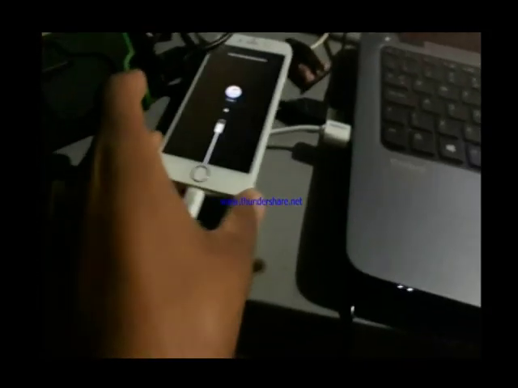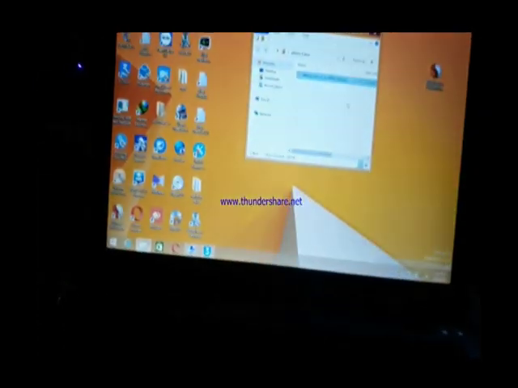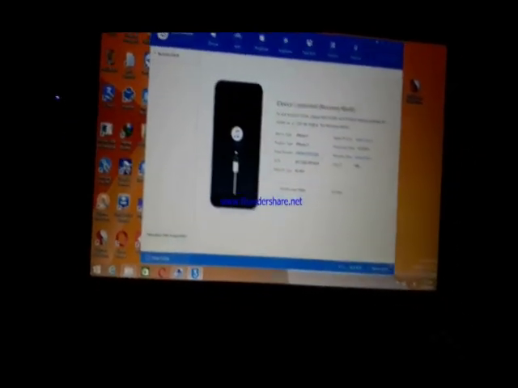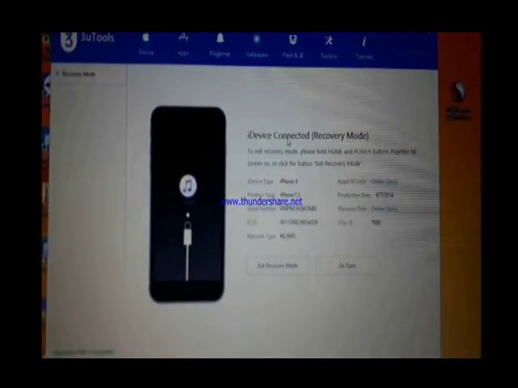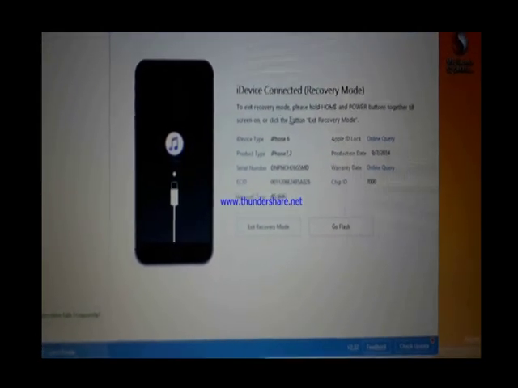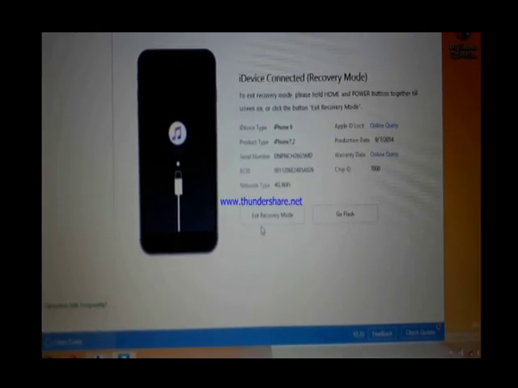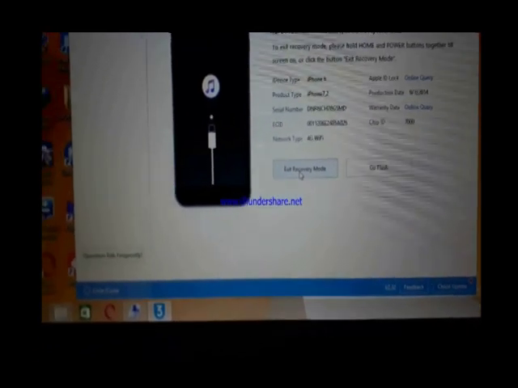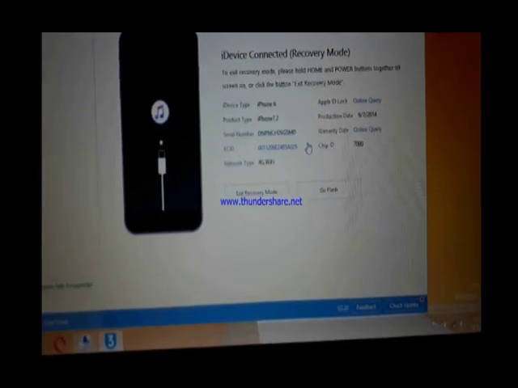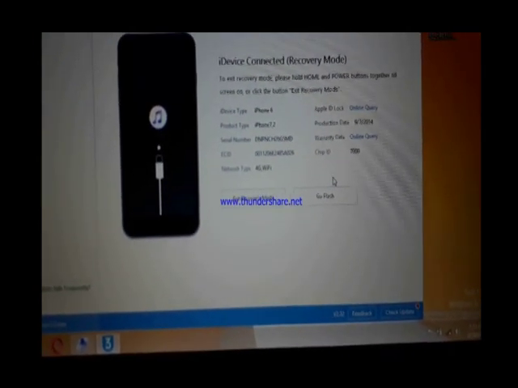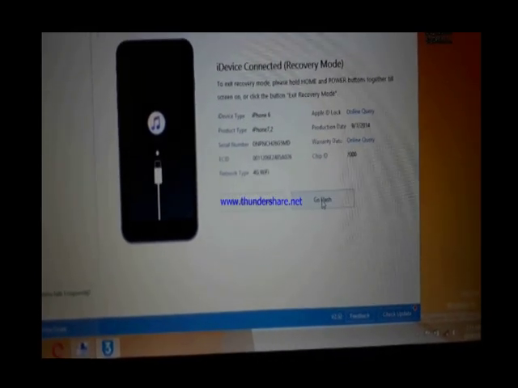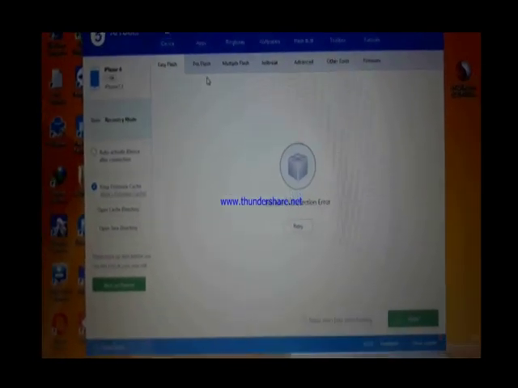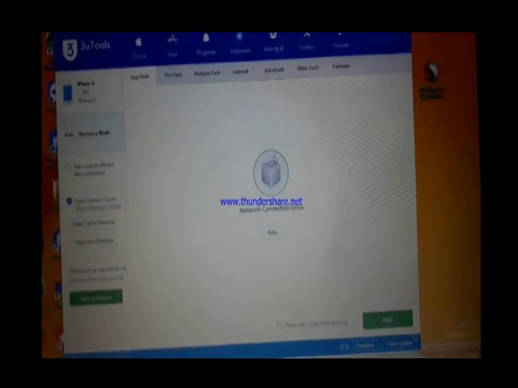Now connect it to the PC and open 3uTools. In 3uTools, you can see the iDevice is connected in recovery mode. If you click exit recovery mode, the phone will reboot and boot up normally. But we want to flash this phone now. So we click the Flash tab and Easy Flash.